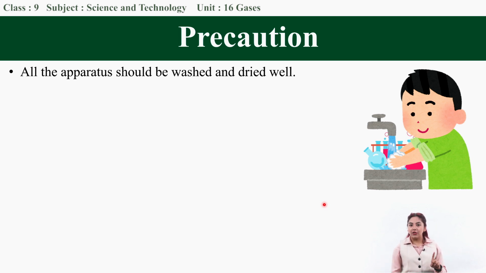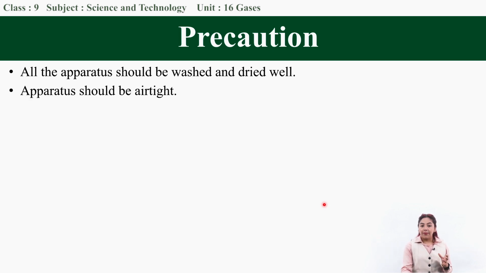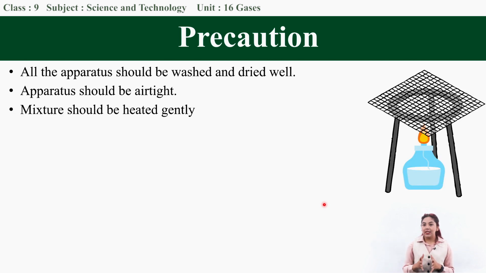So the first precaution that you must take is all the apparatus should be washed and dried well. The apparatus should be airtight, for which you can use candle wax, which I have already explained to you in the previous classes. The mixture should be heated gently, for which in the laboratory you saw that I used the wire gauze in between the mixture in the apparatus and the spirit lamp below, so that there is a gentle heat reaching the mixture, since the reaction itself is an exothermic reaction, which means the reaction itself releases heat. So that's why we have to only supply gentle heat to the mixture.